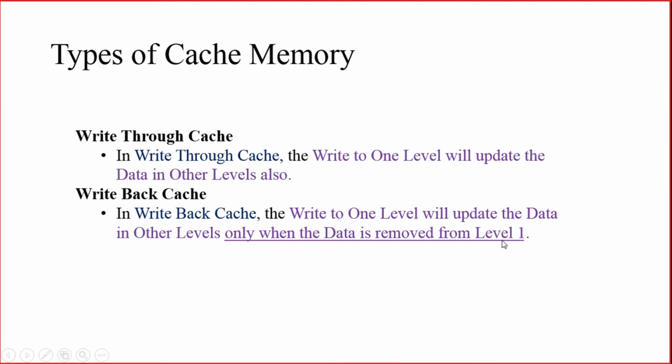Only then will the updation of other levels happen. So the updation of data in different levels will not happen simultaneously. That is the difference between write through cache and write back cache.